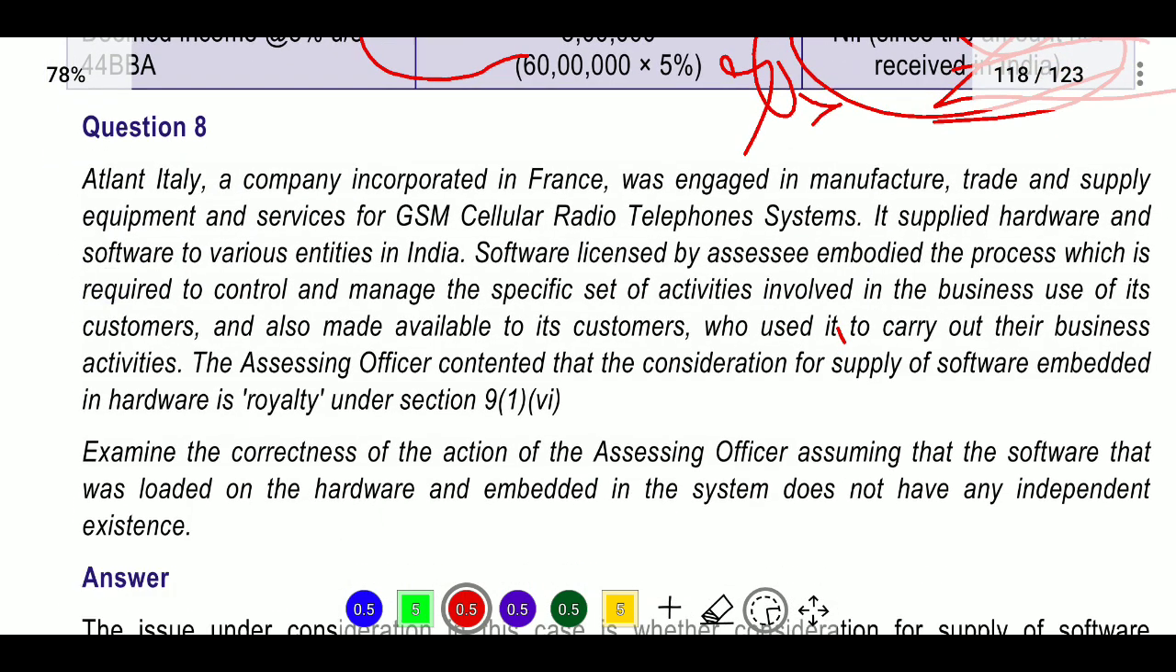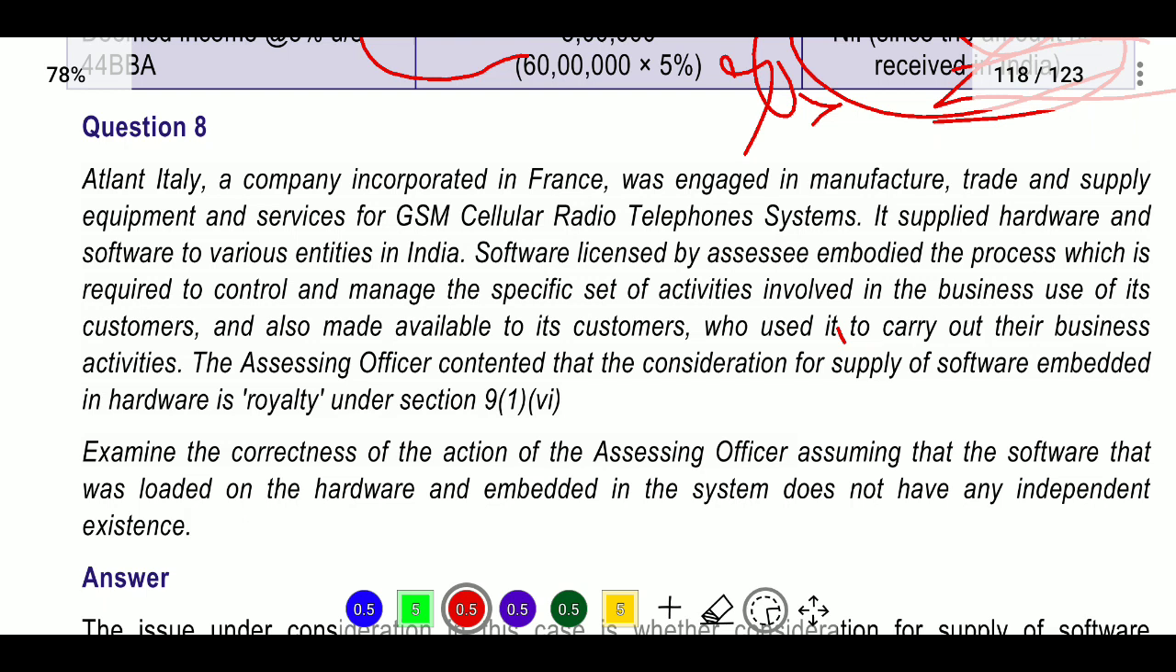Next, the 8th question. What is there in the 8th question? In the 8th question, they provided that Atlant, a company incorporated in France, was engaged in the manufacture, trade and supply of equipment and services for the GSM cellular radio telephone system. It supplies hardware and software to various entities in India. Software licensed by the assessee embeds the process which is required to control and manage the specific set of activities involved in the business use of its customers, and it is also made available to its customers who used it to carry out their business activity.